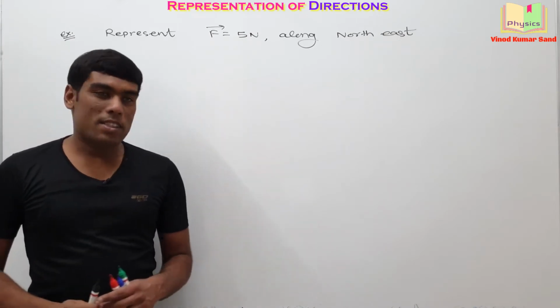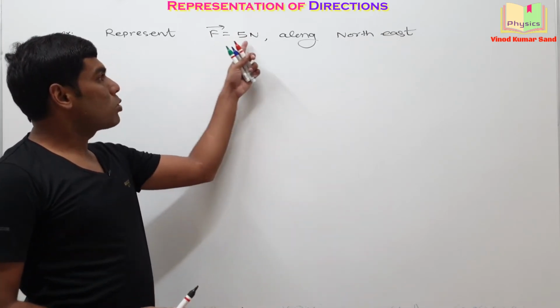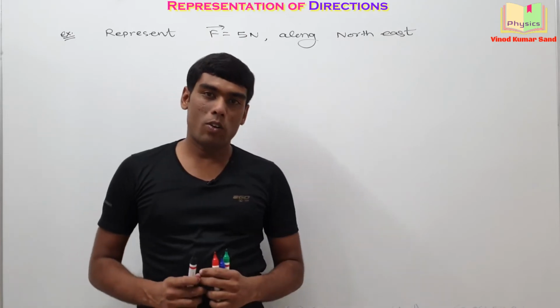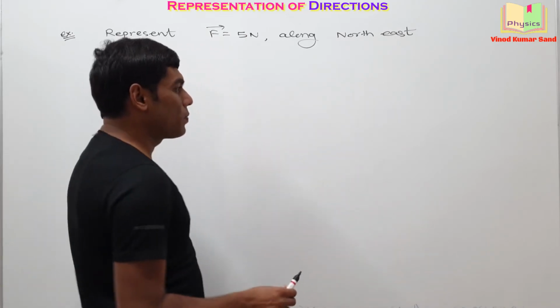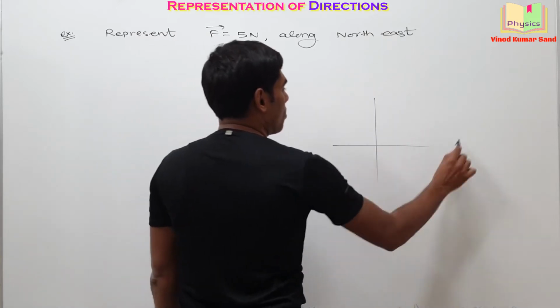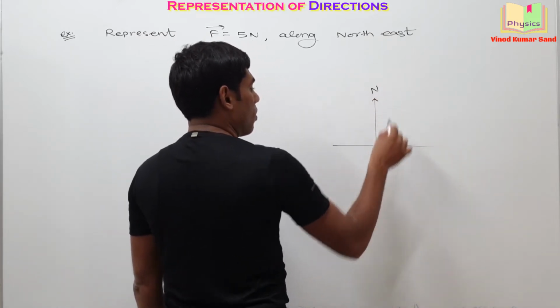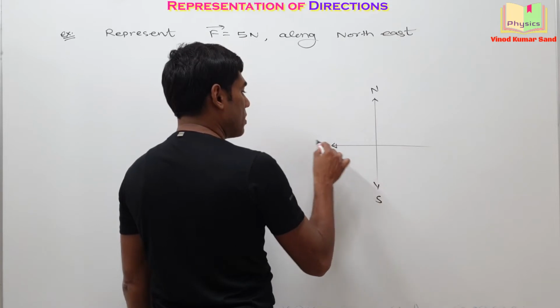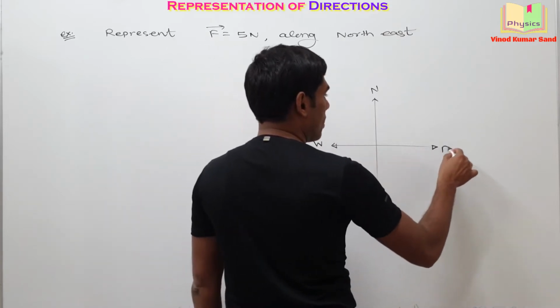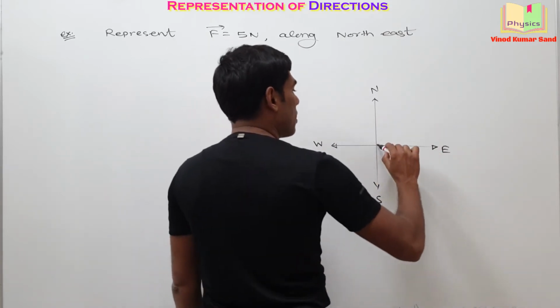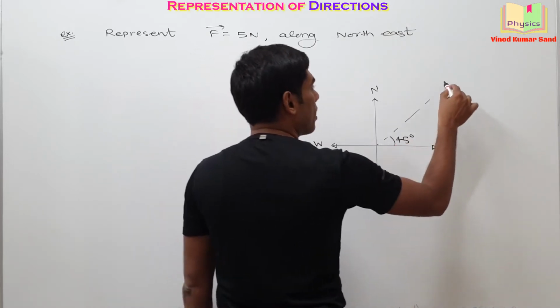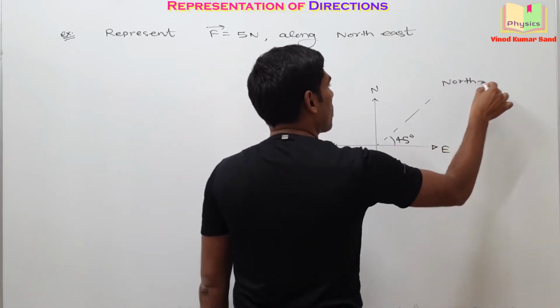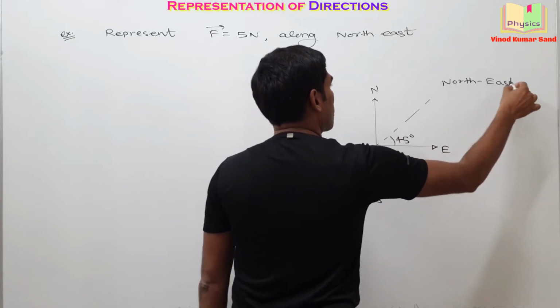Here is the next example. You have to represent a force of 5 Newton along northeast. Give it a try yourself. I am solving it on board. Let's say we choose the sense of direction north, south, west and east. So the northeast direction will be here at an angle of 45 degree. Okay, this will be the northeast direction.